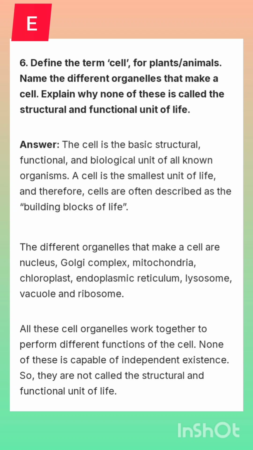The different organelles that make a cell are nucleus, Golgi complex, mitochondria, chloroplast, endoplasmic reticulum, lysosome, vacuole and ribosome. All these cell organelles work together to perform different functions of the cell. None of these is capable of independent existence, so they are not called the structural and functional unit of life.